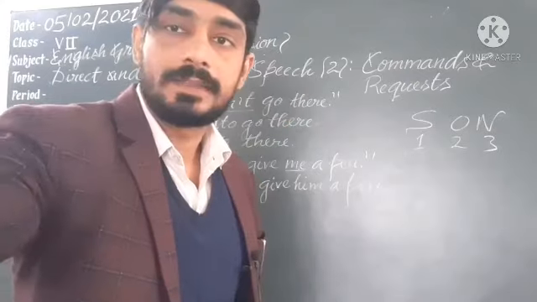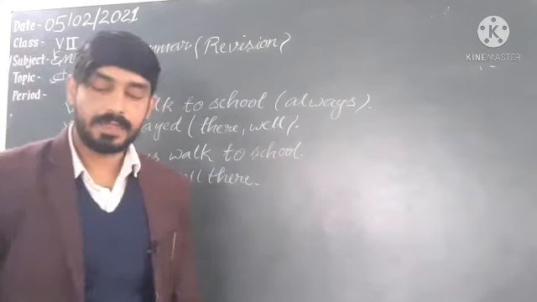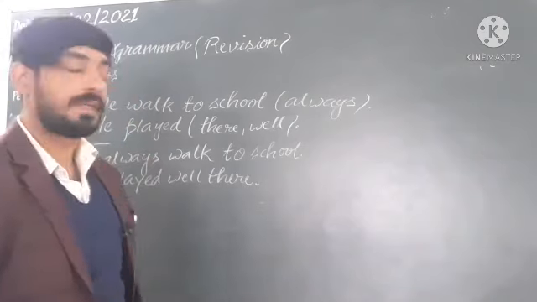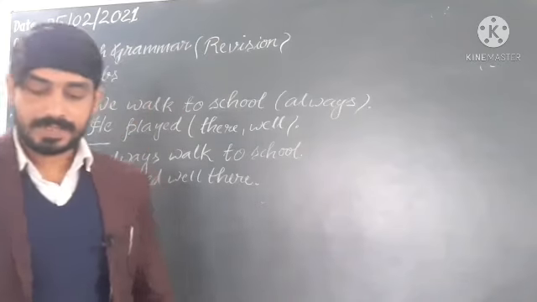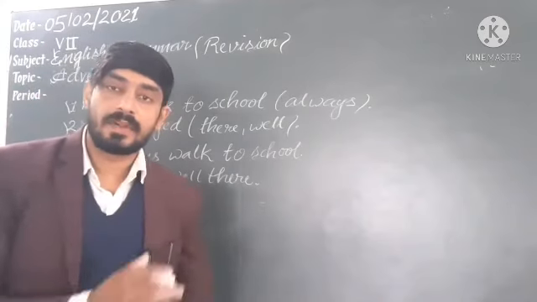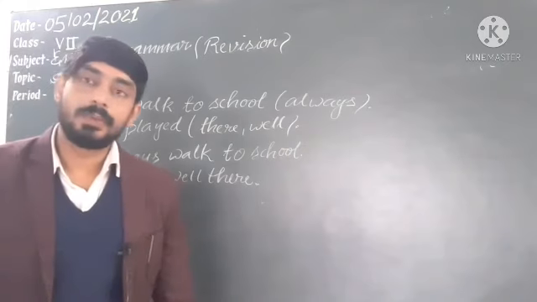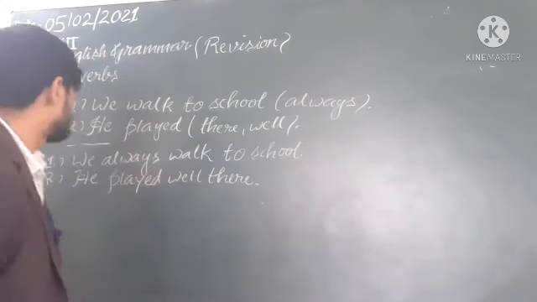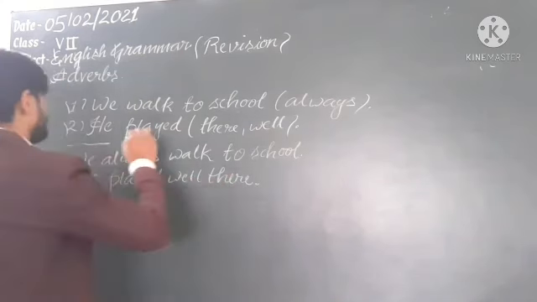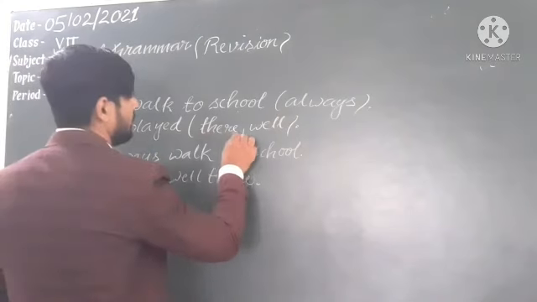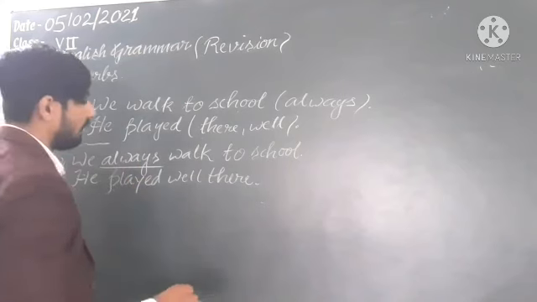Now dear students, we will see the chapter adverbs. Such types of sentences will be framed, that is, sentence framing will come. Rewrite these sentences to include the words in brackets. Suppose we get: we walked to school, with always given in brackets. He played, with there in brackets, and well. So how to make it? We will use always here: we always walk to school.